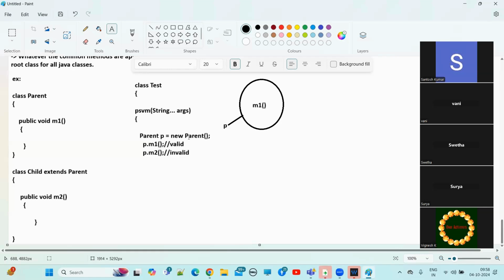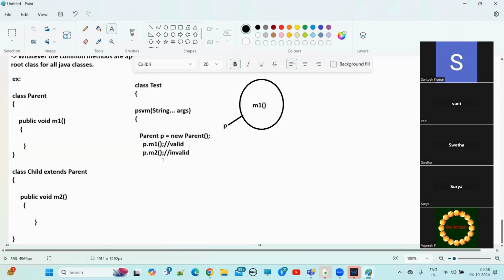A Parent type object only. Now, p dot M1 method: it will directly verify in the Parent type whether we have the M1 method or not. Yes, we have it. So this M1 method will be executed, so it's valid.